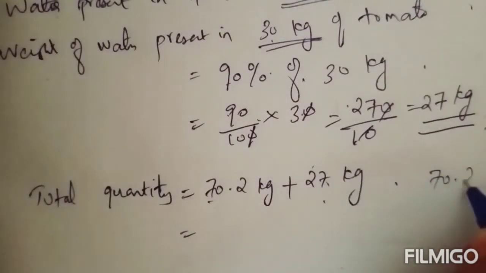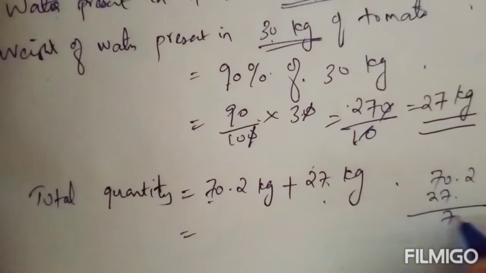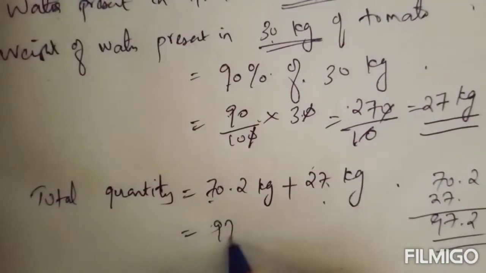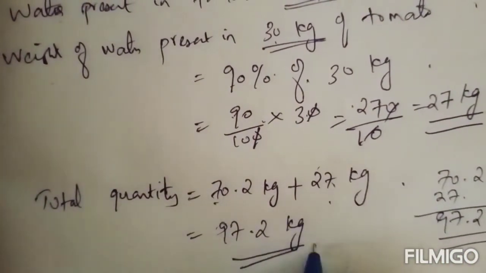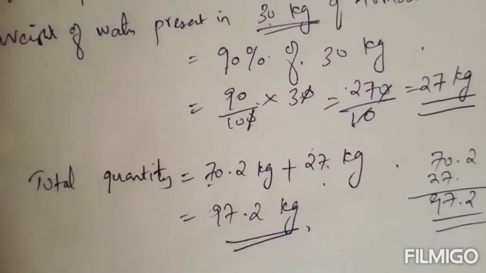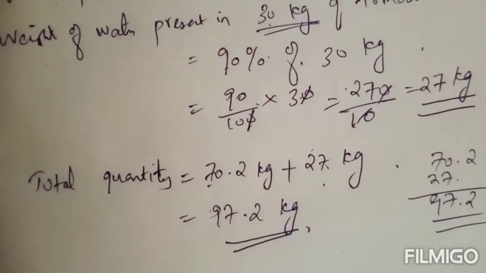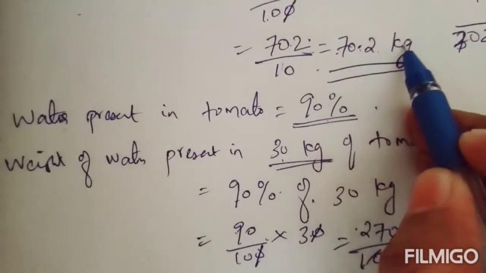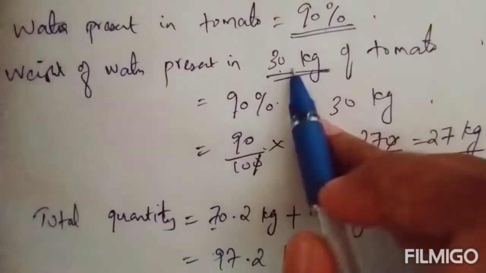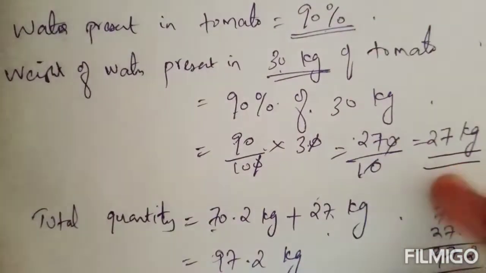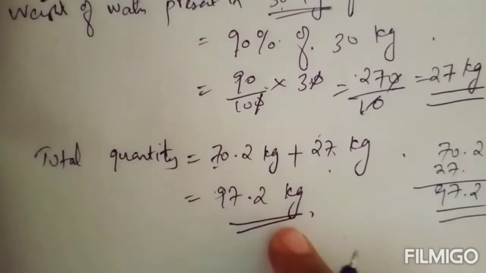So 70.2 plus 27, what will you get? It is 97.2 kilogram. So this is the total quantity by weight of water present in 90 kilogram of potato and 30 kilogram of tomato. So on adding that, you will get 97.2 kilogram.